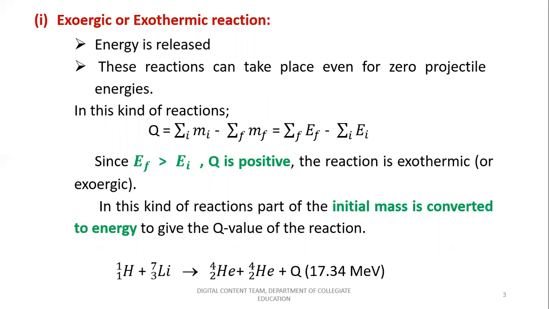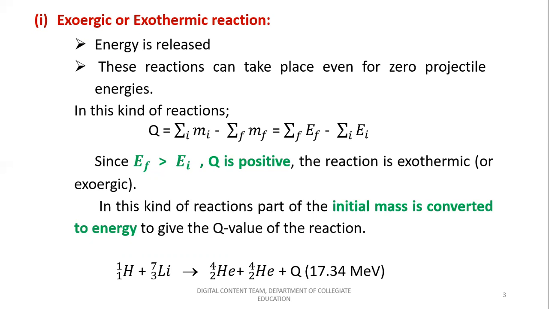In these reactions, the value of Q, that is the energy released in the reaction, is always equal to summation over Mi minus summation over Mf in terms of mass, and it is also equivalent to summation over Ef, that is final energy, minus summation over Ei, which is initial energy, in terms of energy, if we consider that.